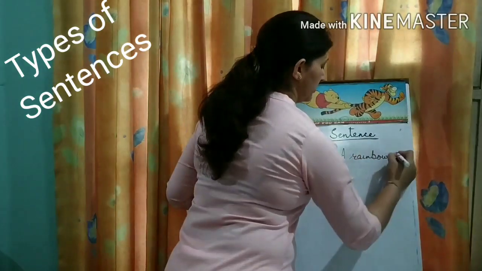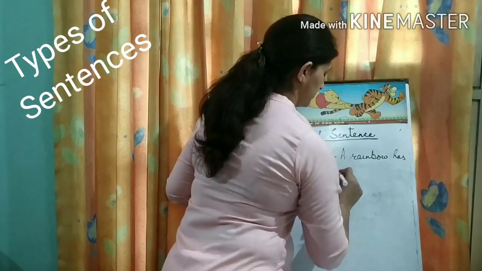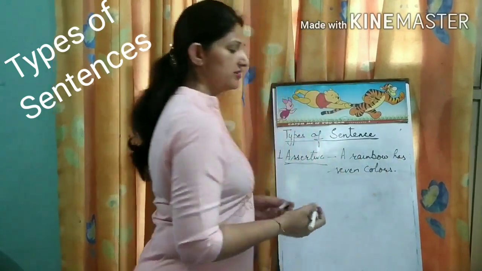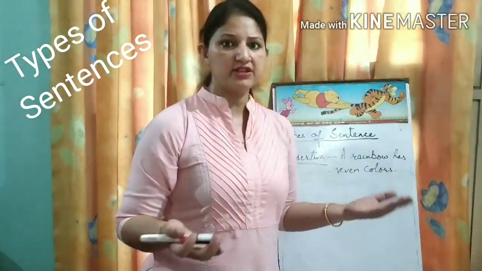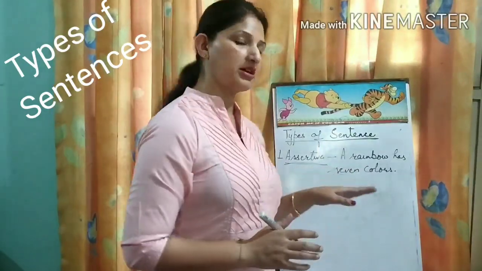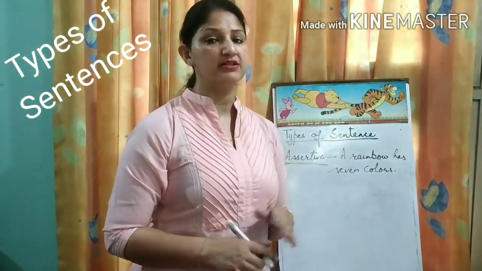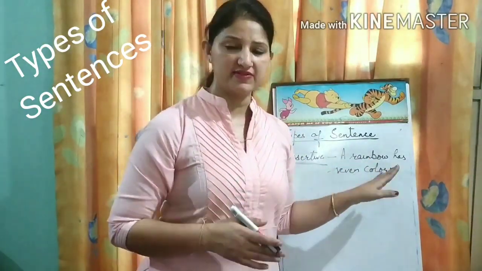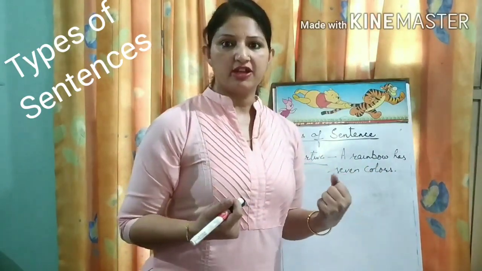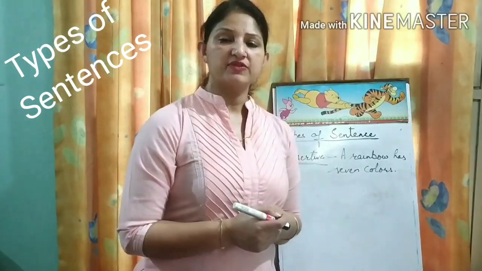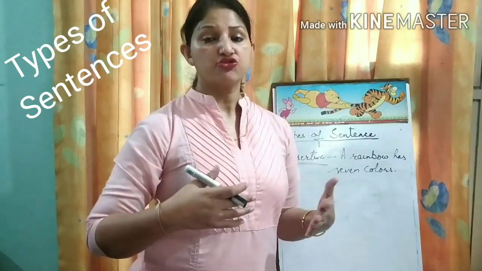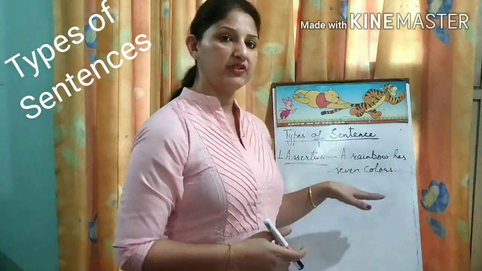A rainbow has 7 colors. It is a general fact that a rainbow has 7 colors. You can't say that it has 6 colors. So it is a general fact. That is why it comes under the assertive sentences, or the simple statement sentences, or the declarative sentences, right? Or I can say, "I am not feeling good today, I am very tired today." These types of sentences that convey feelings or tell about a general truth come under the heading of assertive sentences.